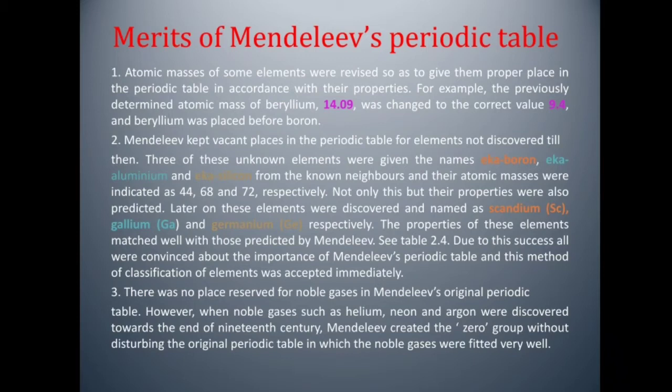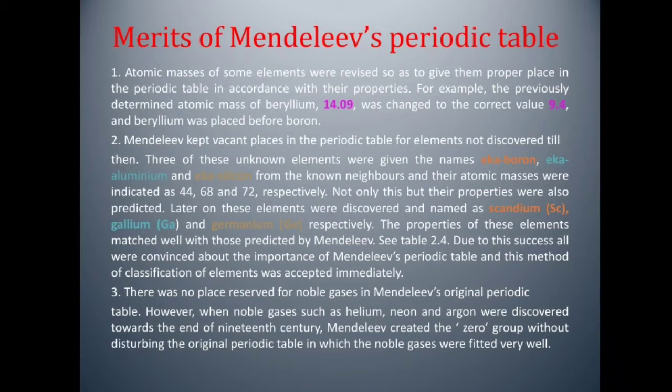Due to this success, all were convinced about the importance of Mendeleev's periodic table, and this method of classification was accepted immediately.